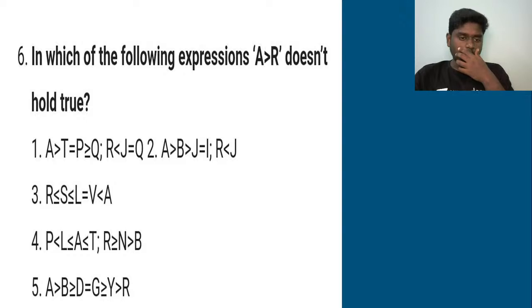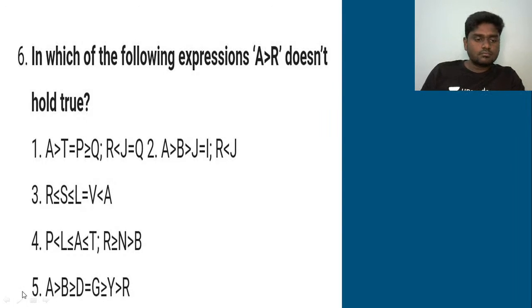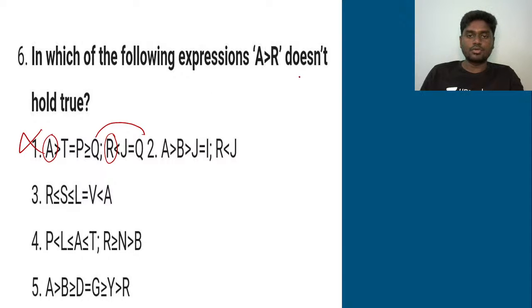So from the given options, if you see where A is here, A is here, R is here, the bridging letter is Q. So now it is A greater than Q and then Q greater than R. So A greater than R is actually true. So the first option gets ruled out. It should not hold true.